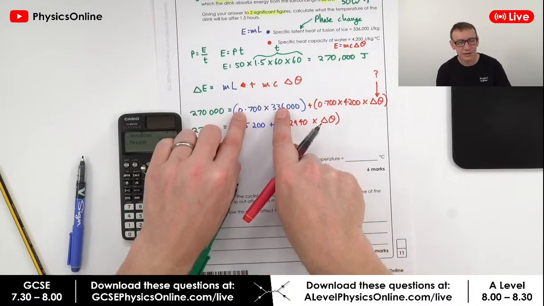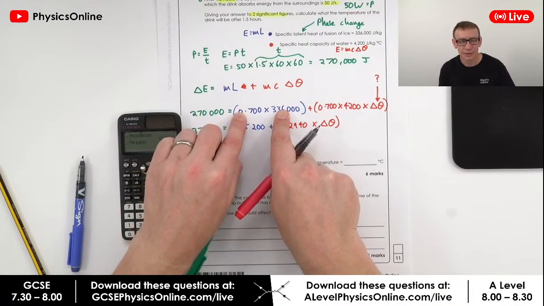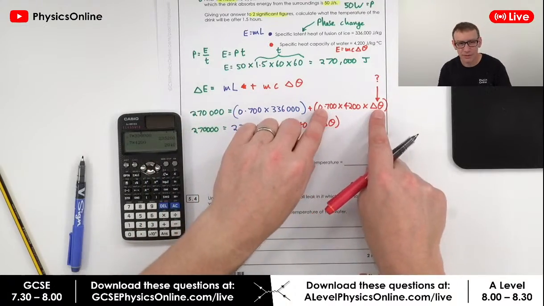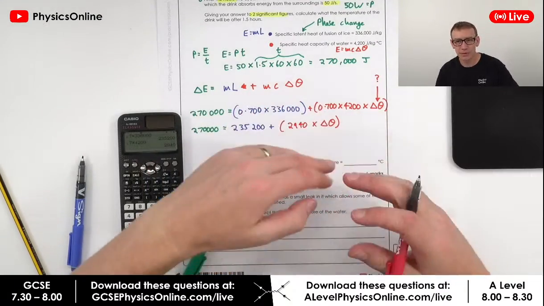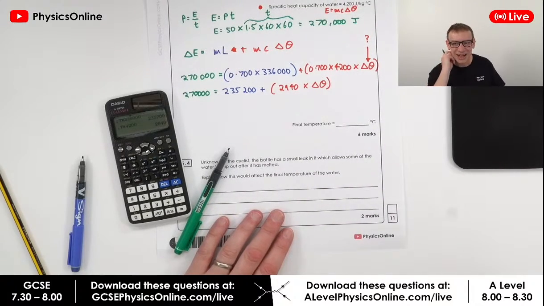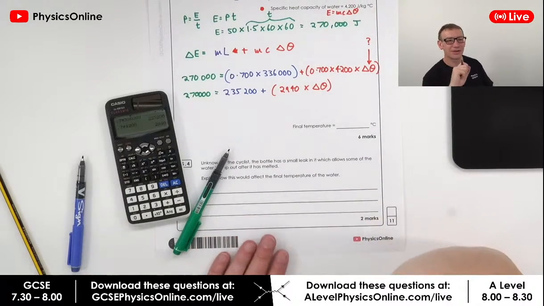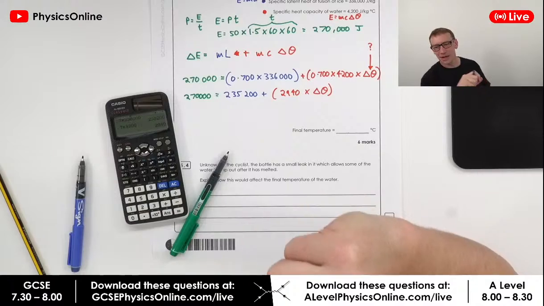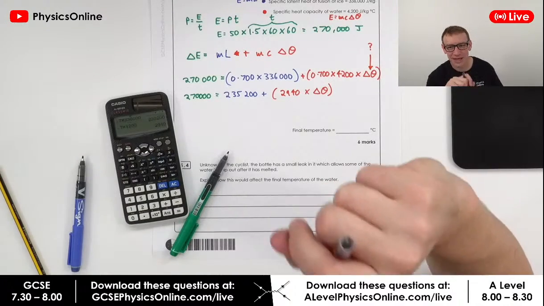So that's our energy to melt the ice, and that's the energy which has been transferred to that liquid water, which is now increasing. Okay, is this still GCSE? I reckon it is. I reckon this is a very hard GCSE question. But if you're A-level, then yeah.